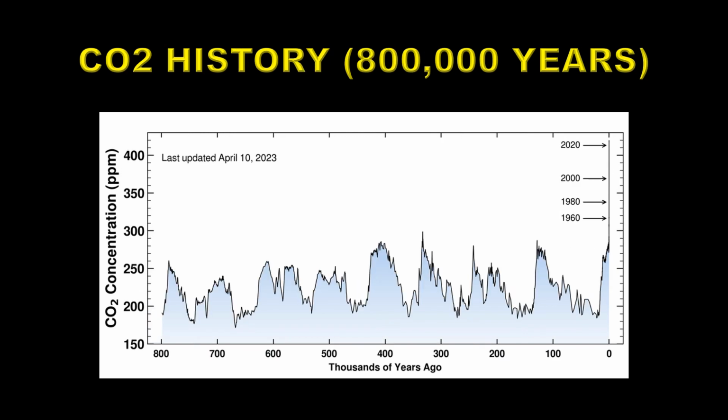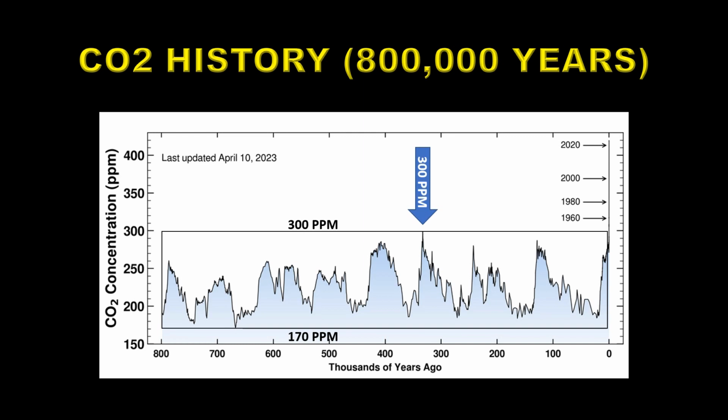If we look at the ice cores, we can go back as far as 800,000 years, and this is the levels of carbon dioxide during that period. You can see that the highest point prior to the modern era was 300 parts per million, and most of the time it was much lower than that. In fact, it averaged between 300 parts per million and 170 parts per million. A note here that some people claim that once you get below 200 parts per million, all life dies. That's not obviously the case.